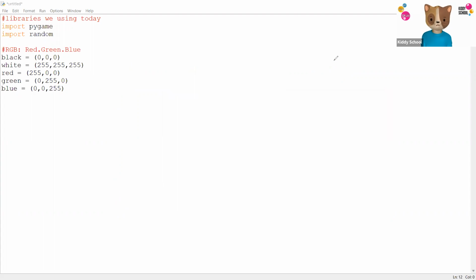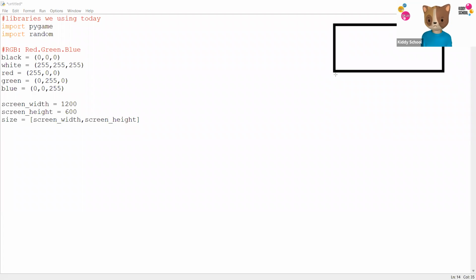So we're going to be having two dimensions. I'm going to make it pretty quick. Screen width, I'll keep my screen width to be 1200 pixels. Screen height, let's say half of it, 600. And I'll make an empty list, which will have both the numbers here. So I'll say screen width and screen height. Let me just replace this number. Now, just to tell you what's happening in the game, I'll be drawing the sketch on the top left side, so you know what we are basically doing here.